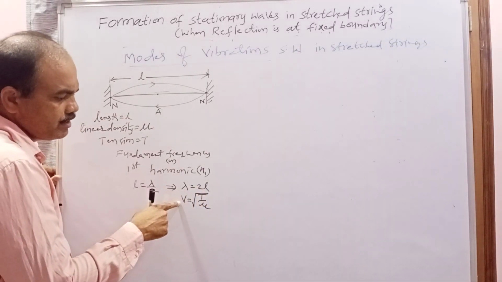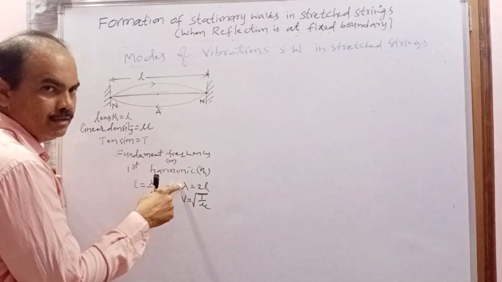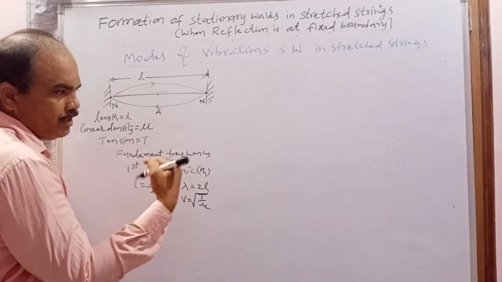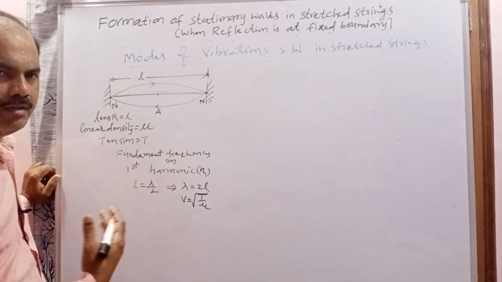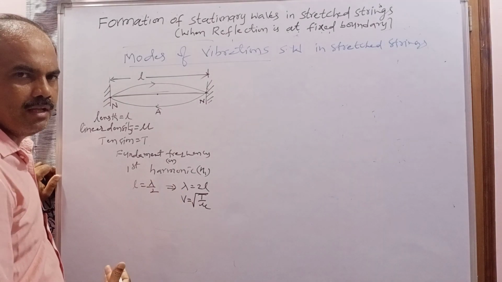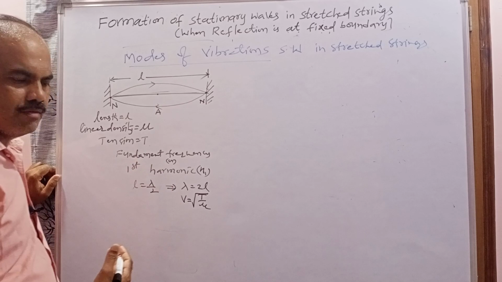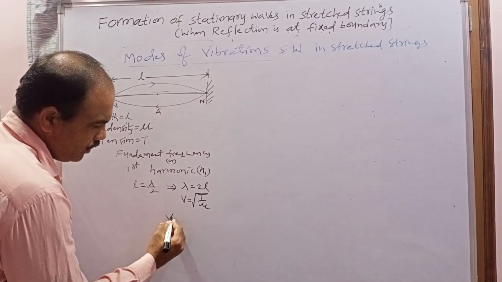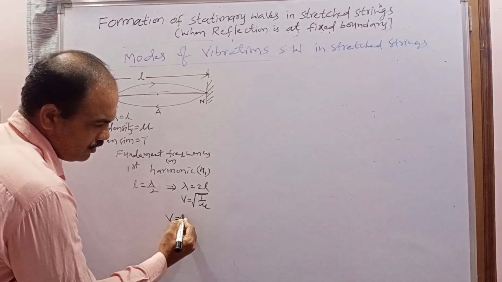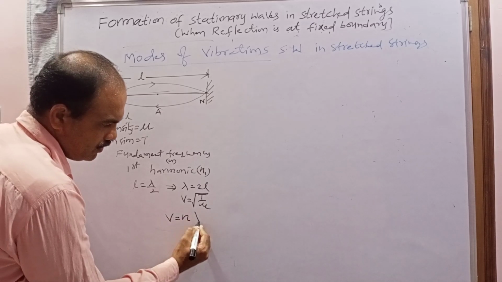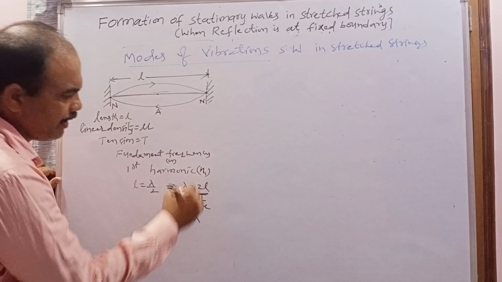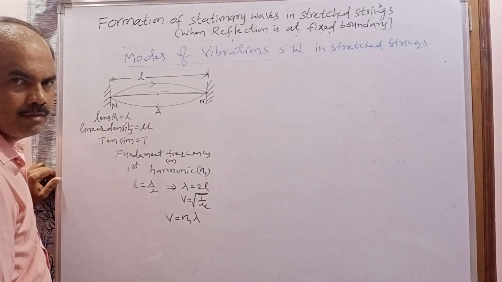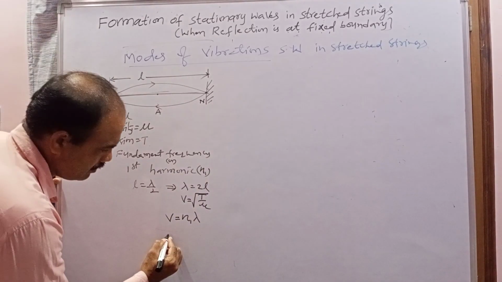Now you know the velocity, you know the wavelength. So by using which equation can we calculate the frequency? What is the relation between the frequency, wavelength and wave velocity? In the starting class we learned that wave velocity is equal to frequency into wavelength. But here this frequency is called n1, so we have to calculate n1.